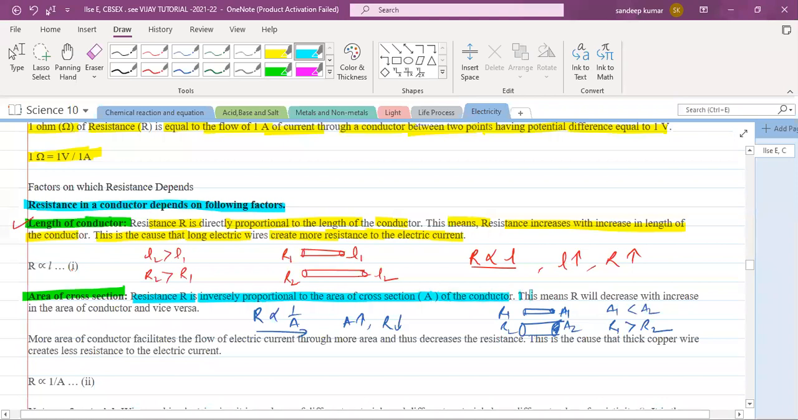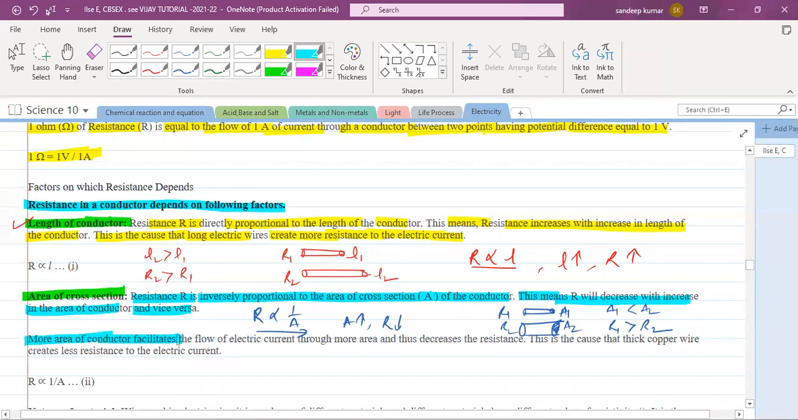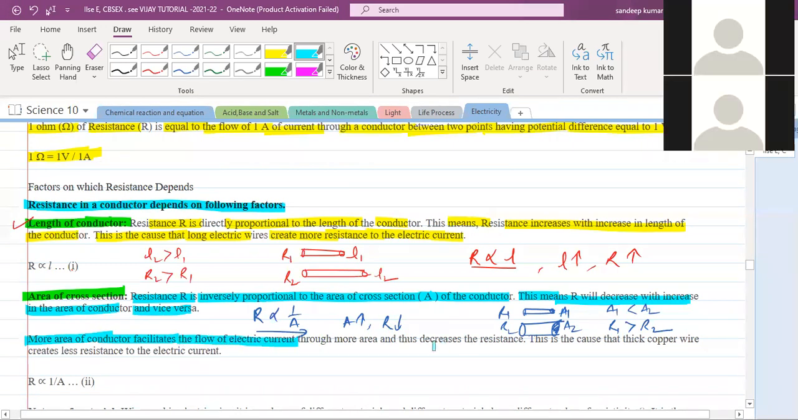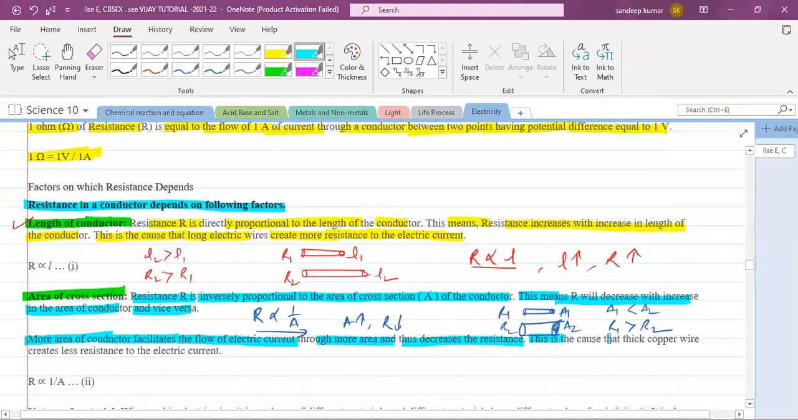Similarly, for area of cross section, resistance R is inversely proportional to the area of cross section of the conductor. This means R will decrease with the increase in area of cross section and vice versa. If area is more, resistance is less. Area is less, resistance is more. More area of the conductor facilitates the flow of electric current, thus decreasing the resistance. This is the cause that thick copper wires create less resistance in electric circuits. So you can write the statement: R is inversely proportional to the area of cross section.